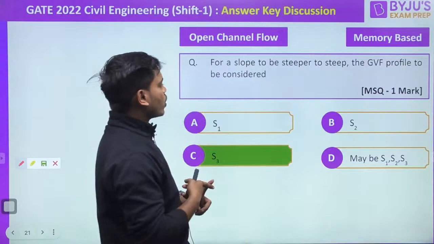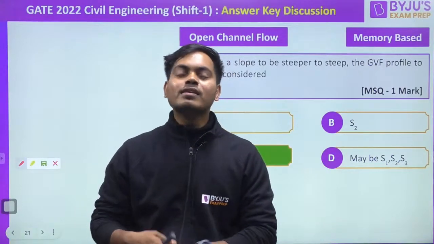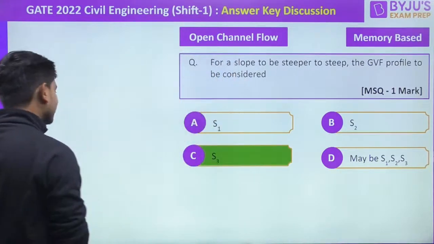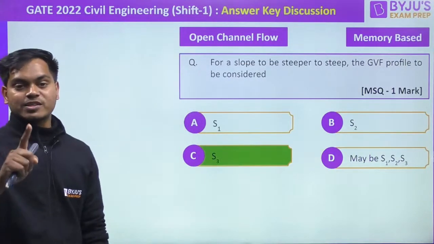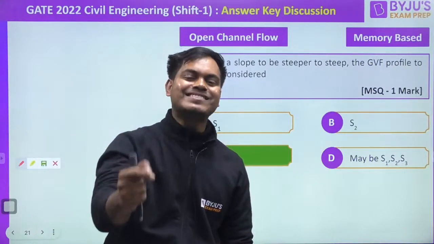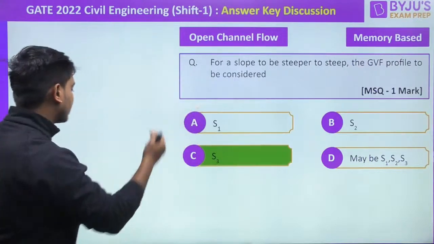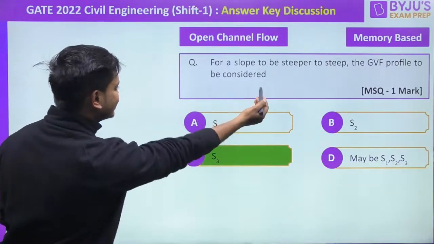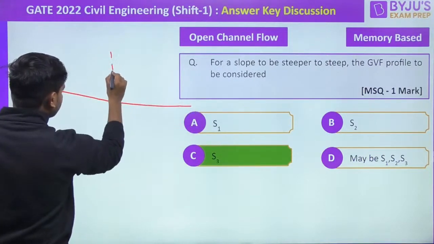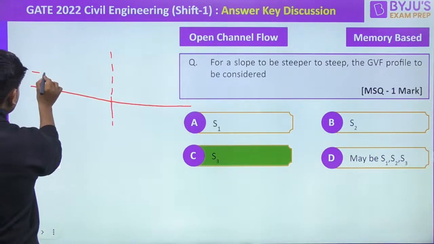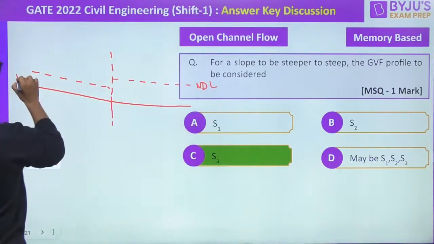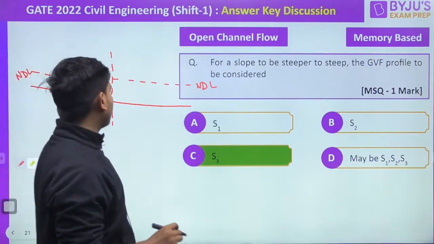So there is basically a change from steeper to steep. They have given a very beautiful question, but it is very simple. I'm going to tell you quickly with full power how we can solve this amazing question. I hope you all have got the right answer, because if you make a mistake in a simple question, it will affect you very intensely in comparison to making a mistake in a tough question. Let's make the diagram first to understand this. They are saying steeper to steep. I'll be having the NDL here, and above that we'll be having a CDL also.